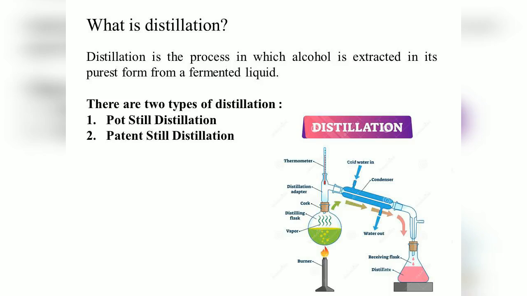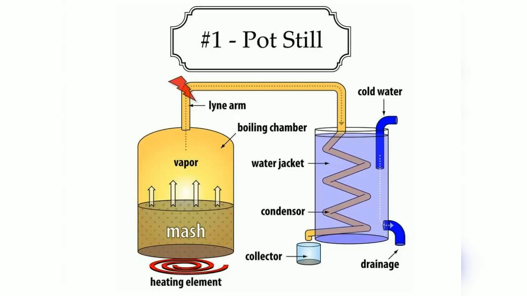So we'll see now what exactly pot still distillation is and how this particular process works, in which you are going to get the purest form of your alcohol. In the next slide, I have put up the image of a pot still distillation.